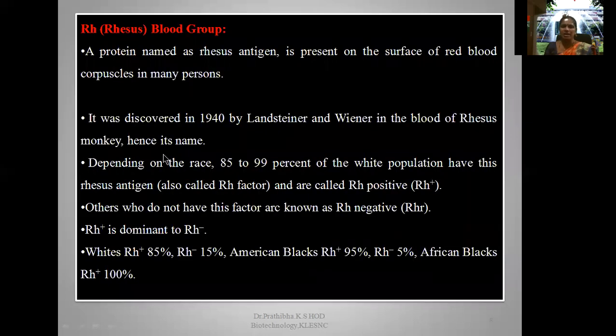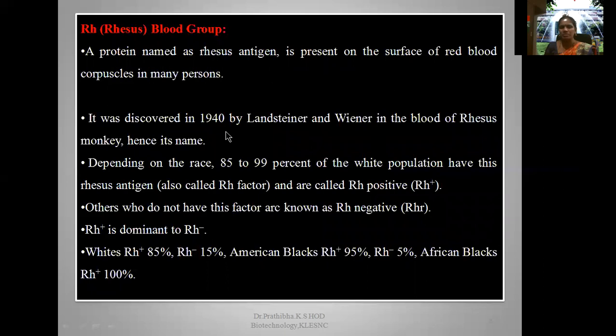Now let us go to the Rh factor, that is rhesus blood group. A protein named as rhesus antigen is present, also in the form of the B antigen. Genotype will be represented as capital RR and small rr. It is present on the surface of red blood corpuscles in many persons.